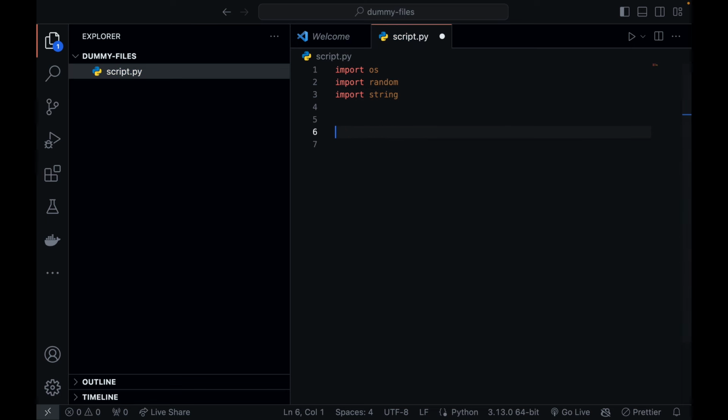Then write a function random_string. I am using this for generating the file names and also for generating the random textual data.